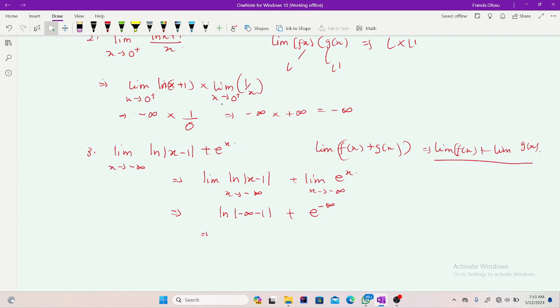So this natural log here, because of the absolute value, you are getting the natural log of positive infinity, plus 0, because 1 over infinity will be 0. Then this one, natural log of positive infinity, you are getting positive infinity as well. So therefore, our limit is simply equal to positive infinity.